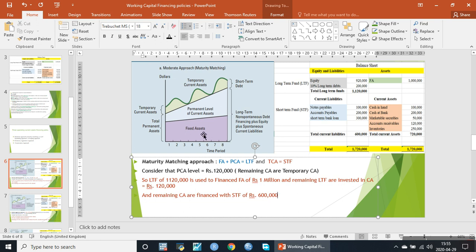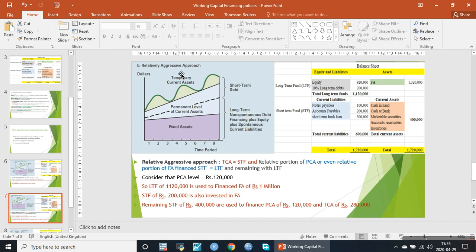So the amount of fixed assets in this figure is 1 million, and the permanent current assets, in this case 120,000, are financed through long-term funds, while this variation, these are the temporary current assets, and all of the temporary current assets are financed through the current liabilities.